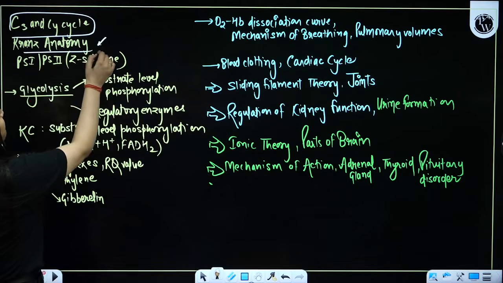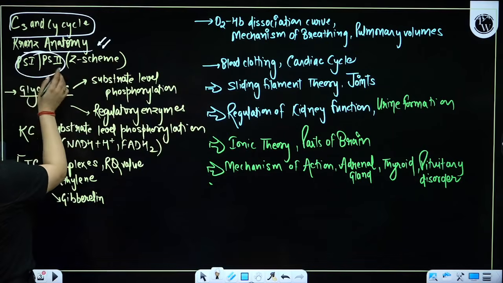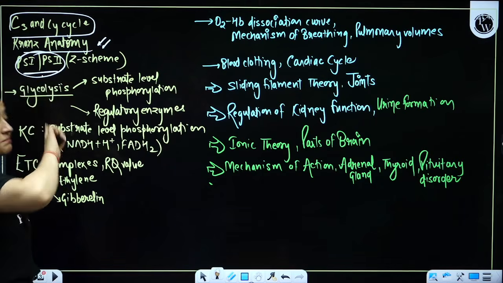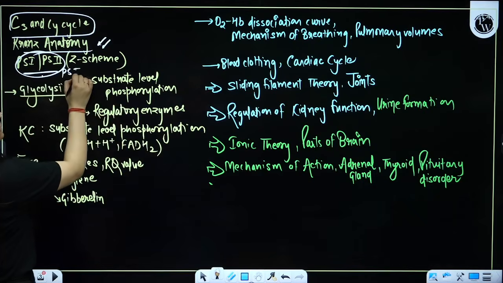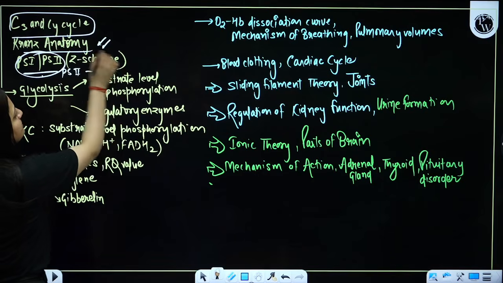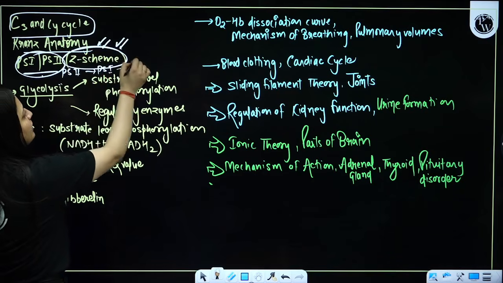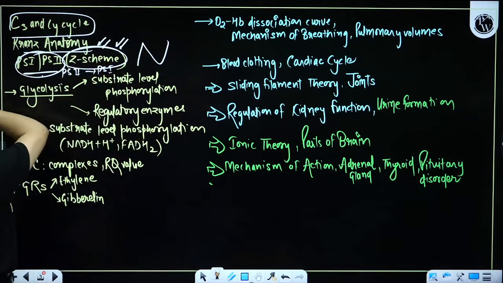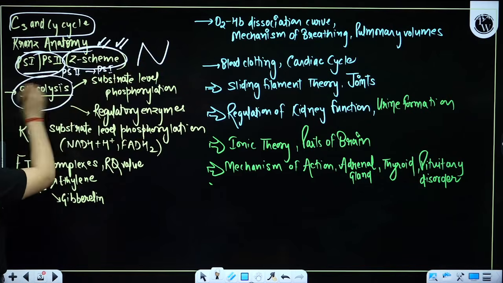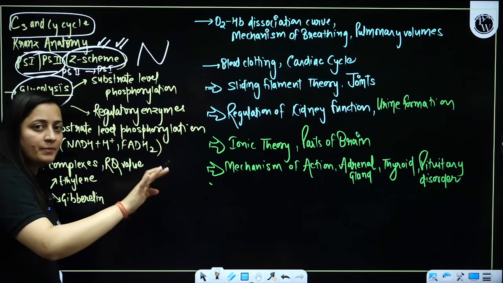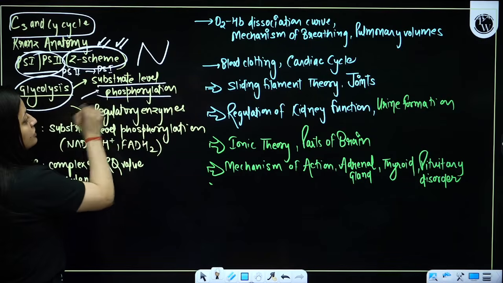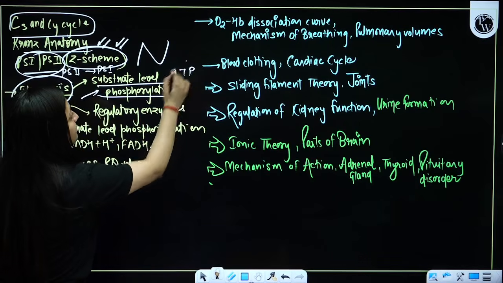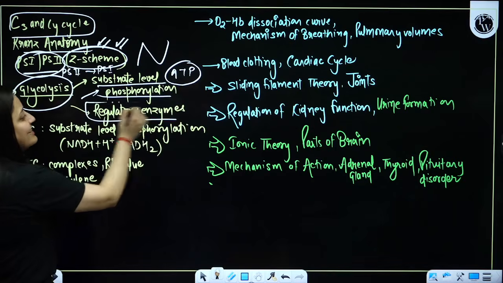Kranz anatomy, important. PS1 and PS2: first of all study their comparison and their location. Meanwhile you should also know how the electron flows, from PS2 to PS1, that is how it goes. When it comes to the Z scheme, if you read how things work, the whole chapter will be covered. In glycolysis, if you are not able to remember all 10 steps, know where substrate level phosphorylation is occurring, where ATP gets used, where it forms, and the regulatory enzyme.